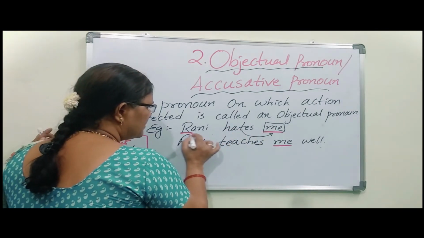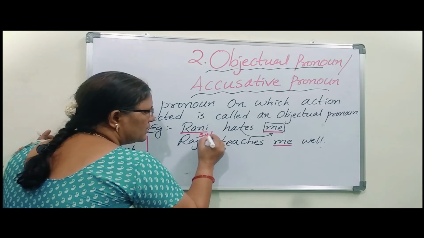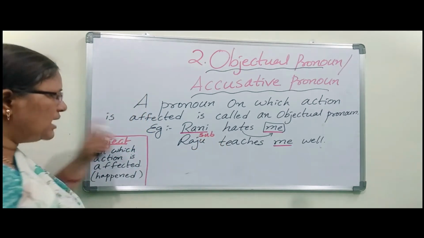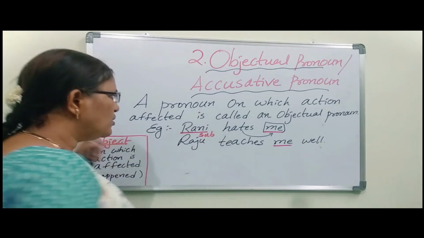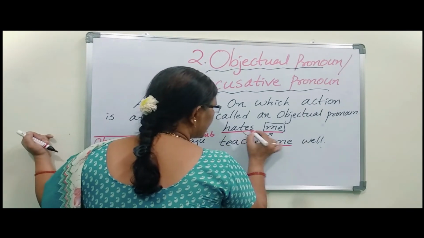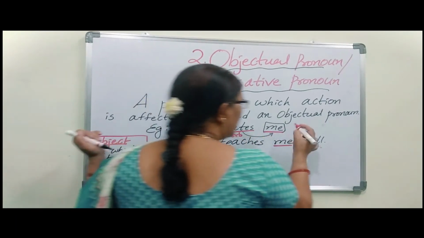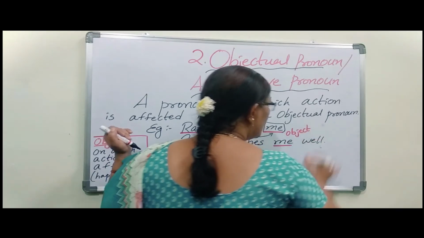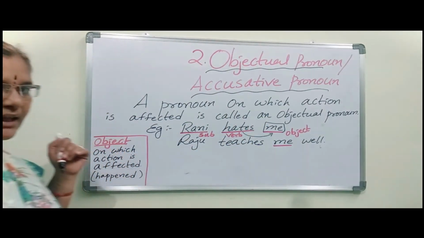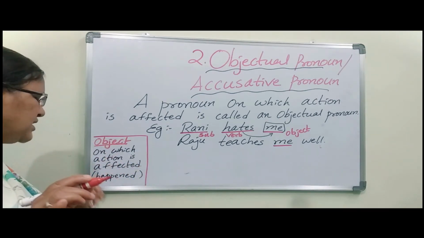Rani hates me. Here Rani comes under subject, because Rani is doing that work. What about hates? Hates comes under verb. Here me is the object. Object means on which action is affected.